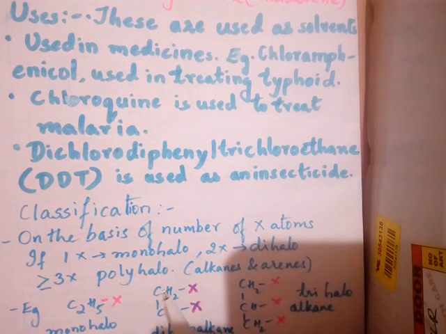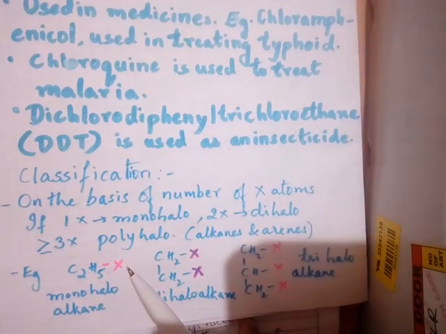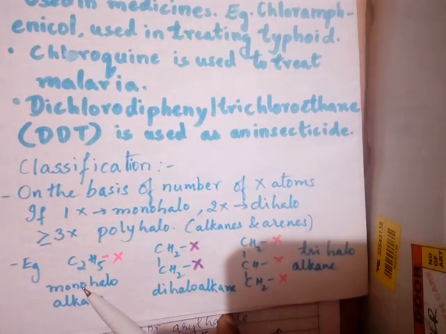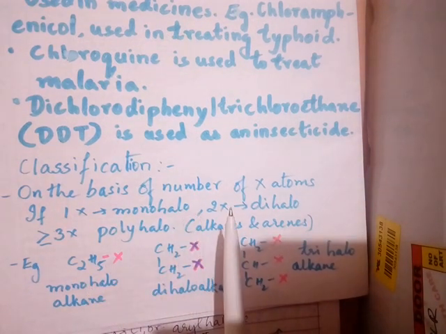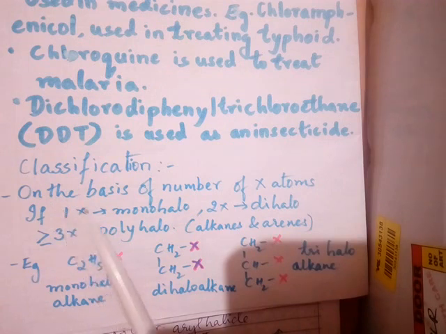So classification, there are various ways in which the compounds are classified. Out of these, we have the first one, on the basis of number of halogen atoms.